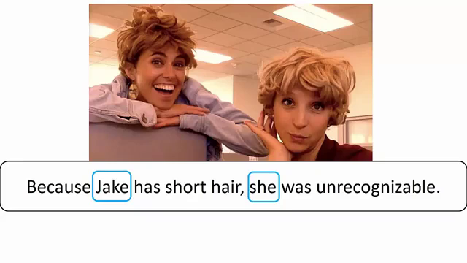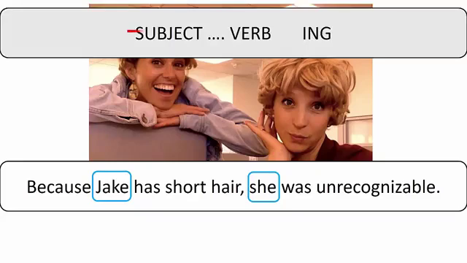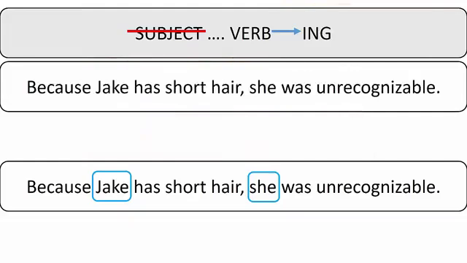In a previous lesson, you learned to reduce the clause in this way. Delete the subject and change the verb to ing. But we cannot do this for a cause and effect clause. So it is wrong to do this. Because having short hair, she was unrecognizable. No, this type of reduction is only for time clauses.